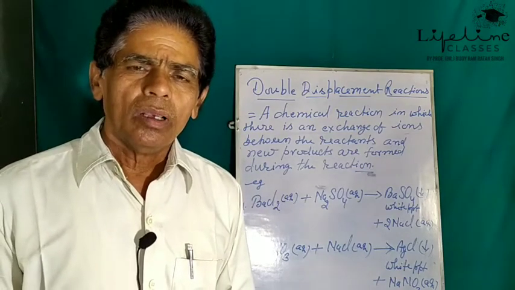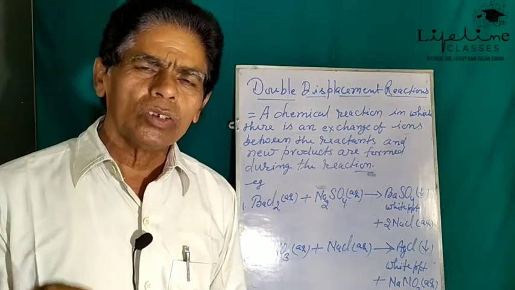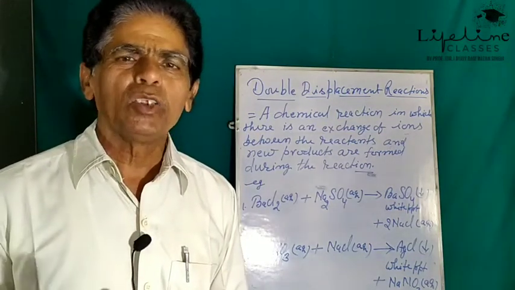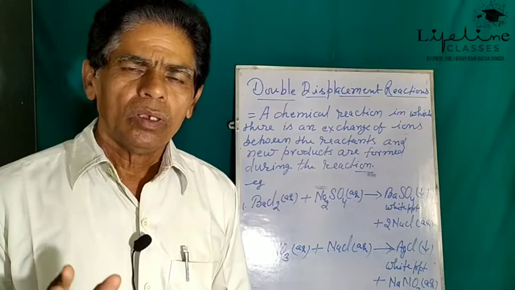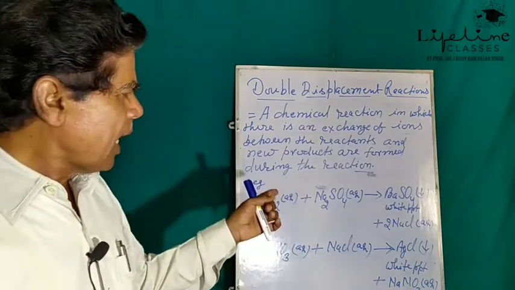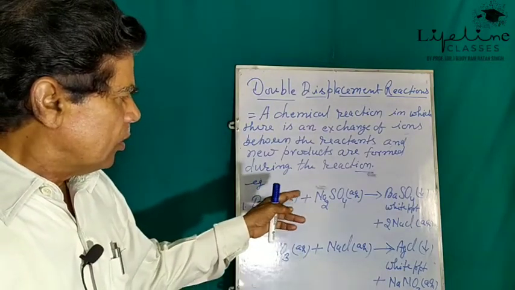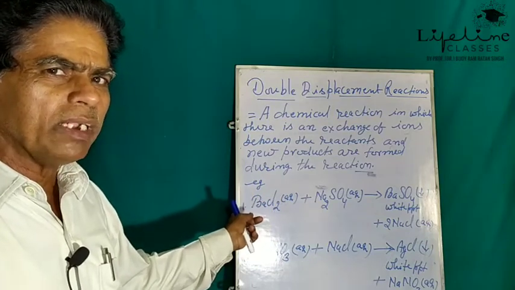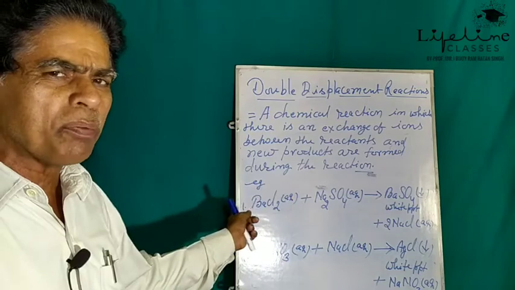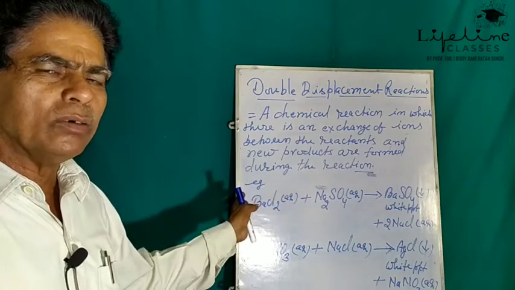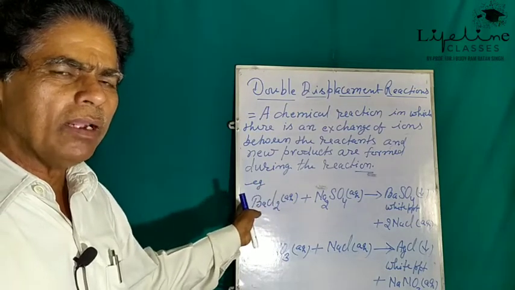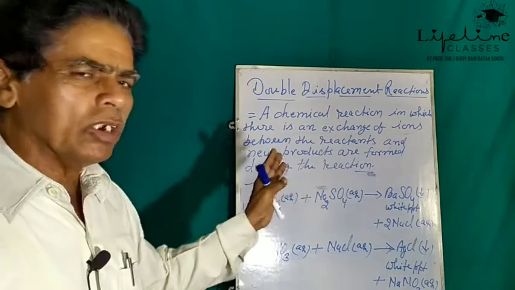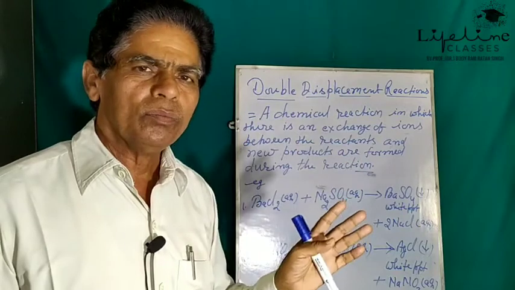Means a water insoluble substance, barium sulfate, is formed. Here, what happened? There is an exchange of ions between barium chloride and sodium sulfate. The sulfate ion is received by barium ion and chloride ion is received by sodium ion.